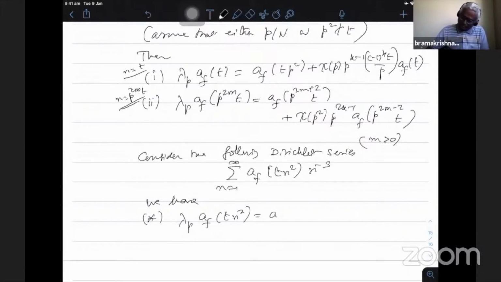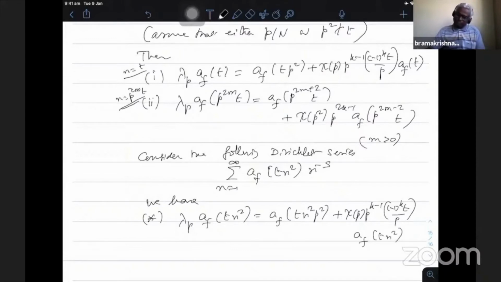So I have a_f(t n^2 p^2) plus chi(t) to the power k minus 1, minus 1 to the power k t by p, times a_f(t n^2). So I put n equal to t there, but otherwise minus 1 to the 4k n. When I put t n^2, with p not dividing n, n^2 by p is 1. Therefore, this factor remains the same, and I have it.